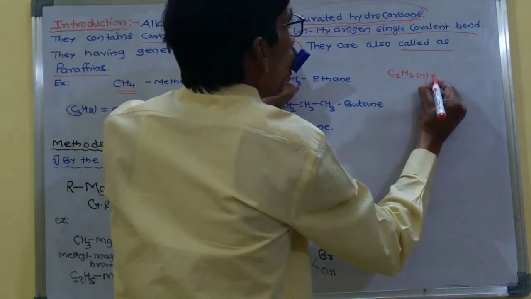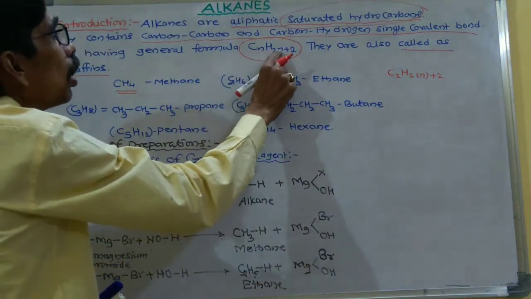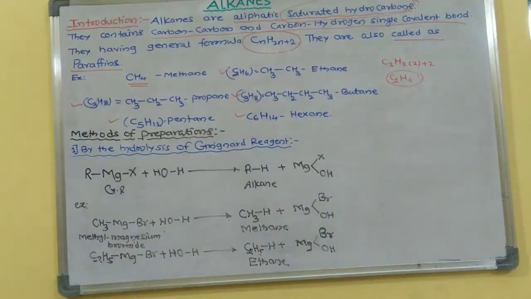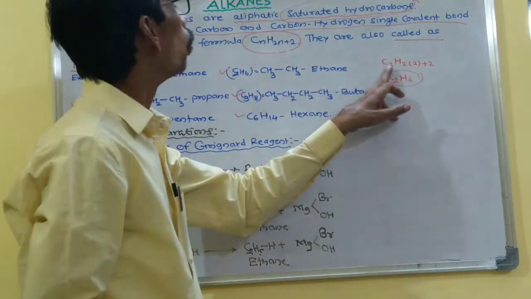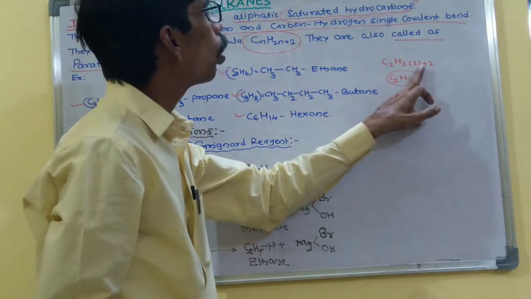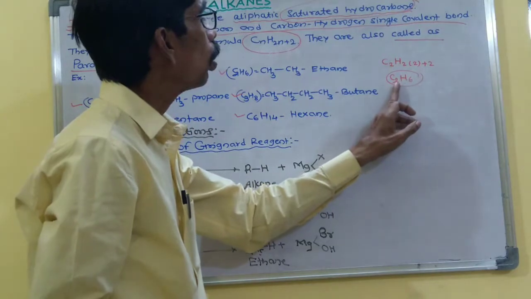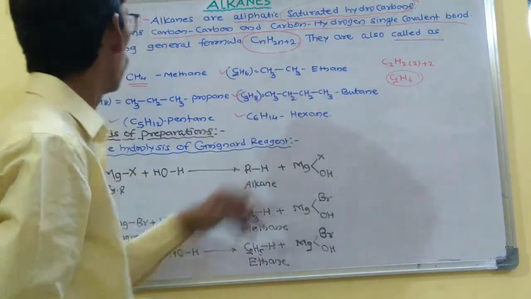Where n appears in the formula, we put 2. So n is equal to 2, then 2 into 2 is 4, plus 2 is 6. Therefore C2H6, two carbons and six hydrogens, is ethane.